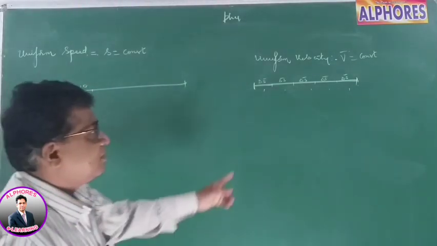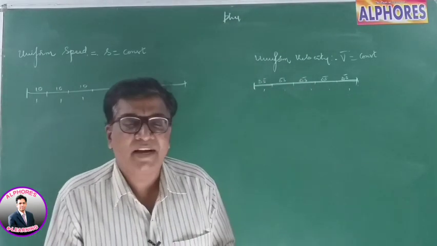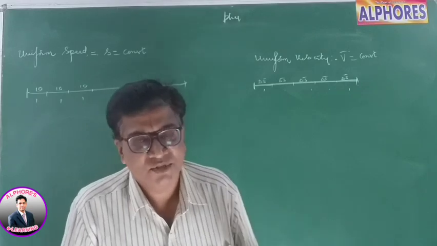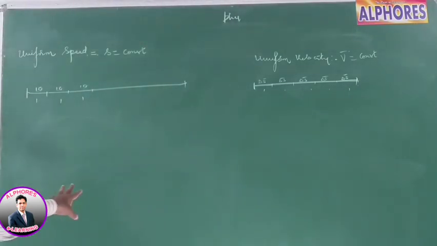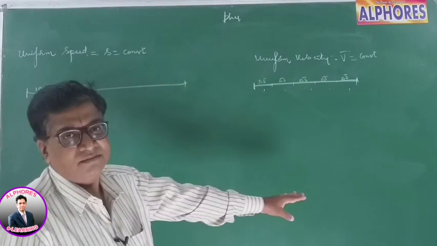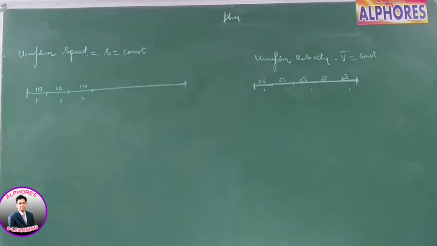Because if the body has to move with constant velocity, it should possess the same magnitude and same direction. Magnitude of velocity is speed. So magnitude is the same, hence speed is the same. If speed is constant, you cannot say velocity is also constant. But if velocity is constant, you can say speed is constant. Body moving with constant velocity implies it's moving with constant speed.